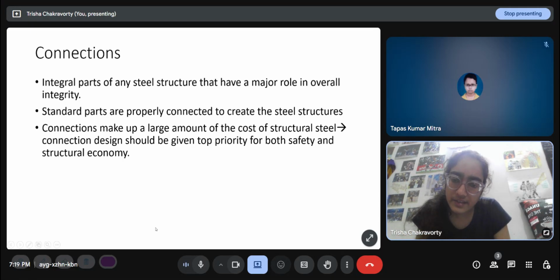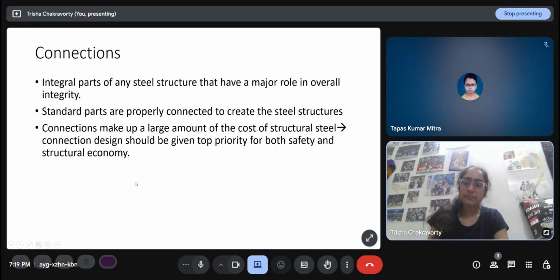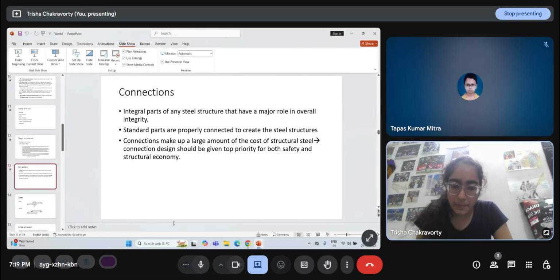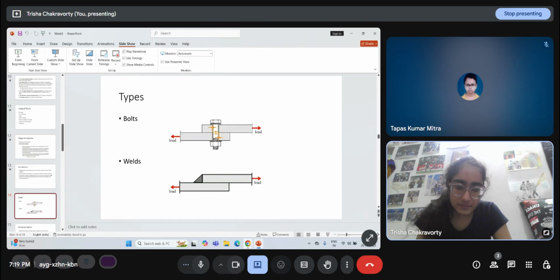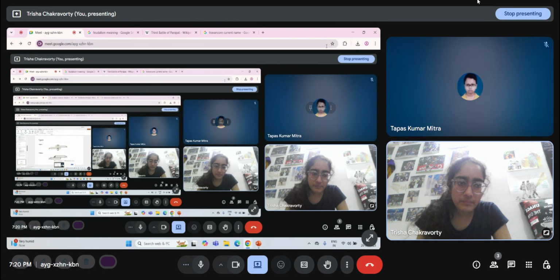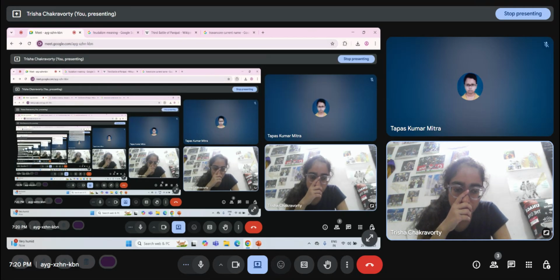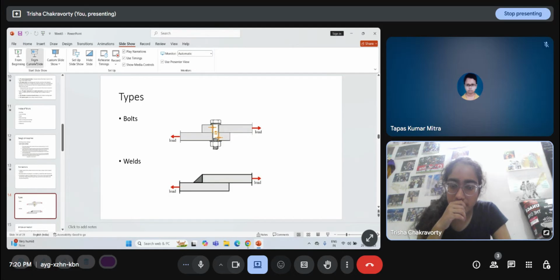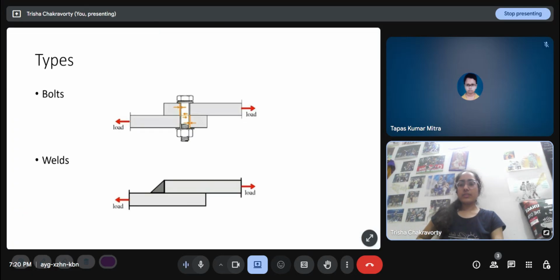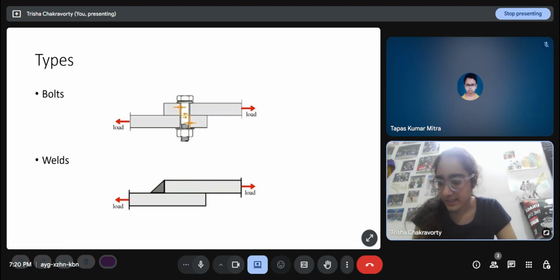So in steel structures, standard parts are properly connected to create the structure. Connections make up a large amount of cost as well. So connection design should be given top priority for both safety and structural economy. Bolts and welds are the two types of connections that we consider in the IS code. There is another called rivets as well.